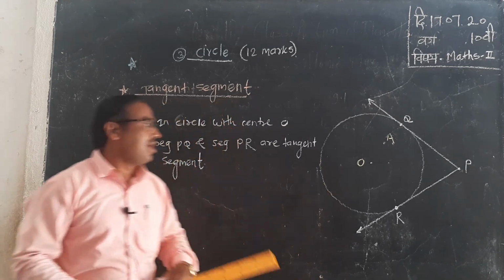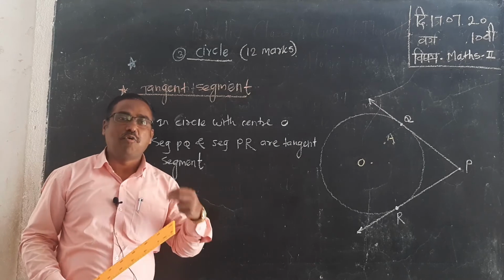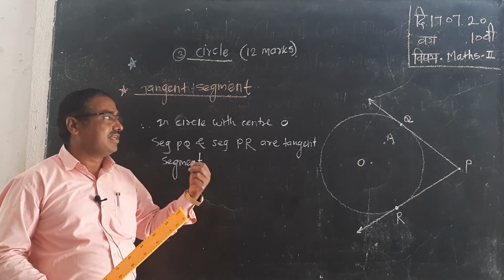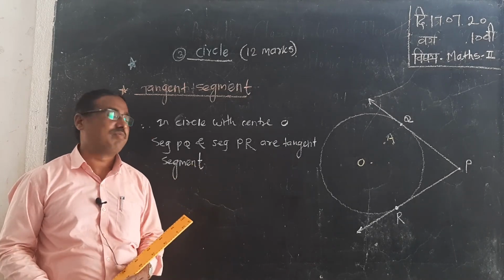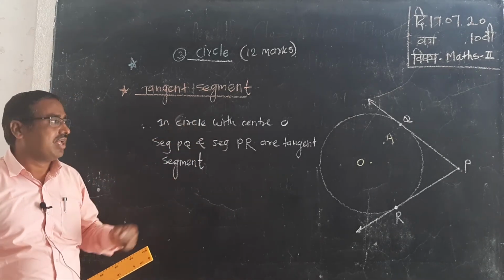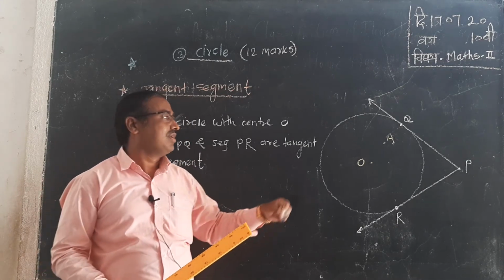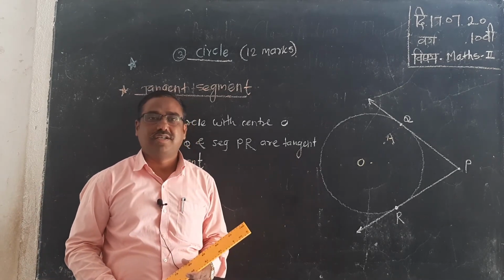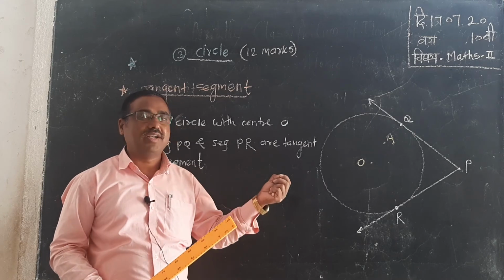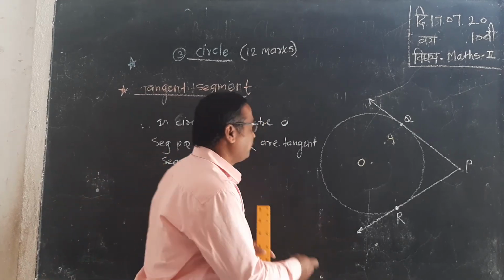When you get a multiple choice question, how many tangent segments can be drawn from the external point? There are two tangents we can draw from the external point. How many tangents can be drawn from a point on the circle? Only one tangent we can draw at a point of the circle.